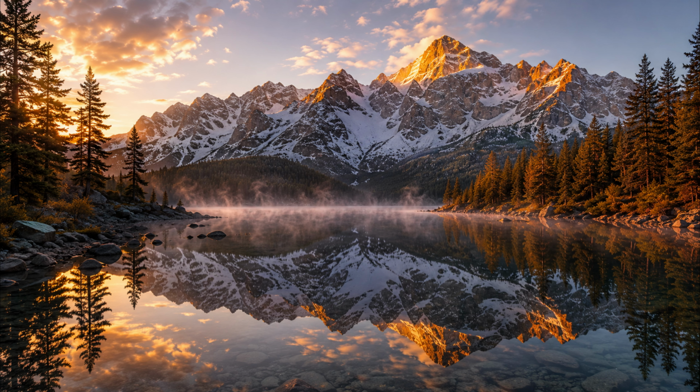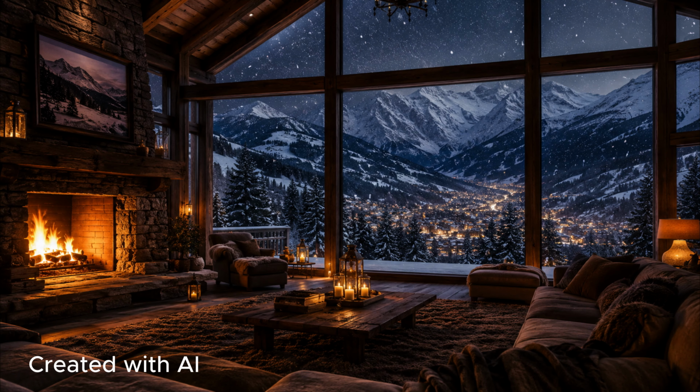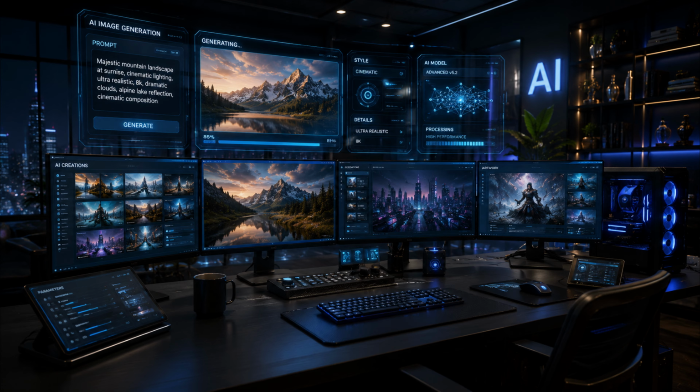Now here's the surprising part. None of these places actually exist. Every one of these images was created using artificial intelligence. Just a few years ago, creating artwork like this required expensive software and years of experience. Today, anyone with a computer and the right AI tools can create beautiful, professional-looking images in just a few seconds.